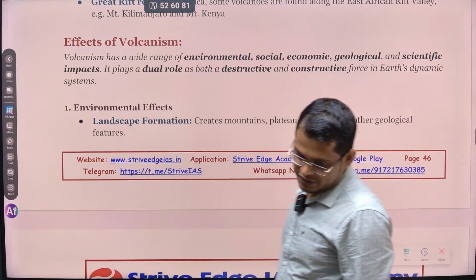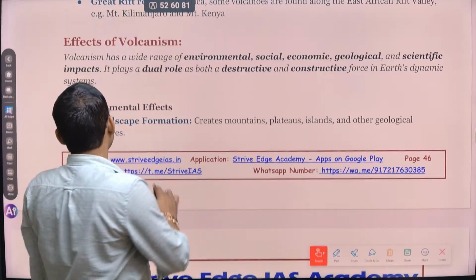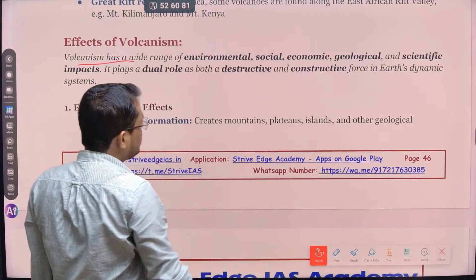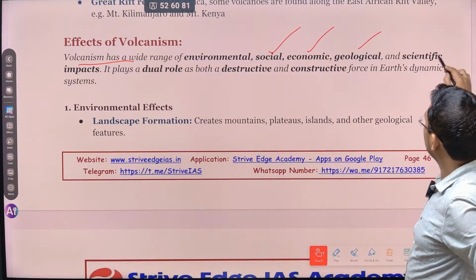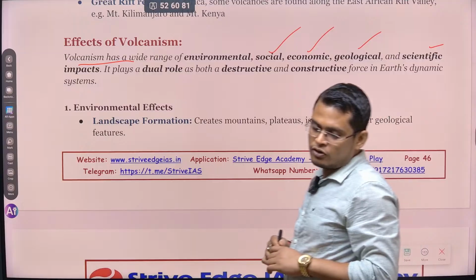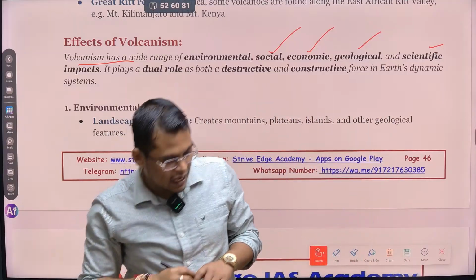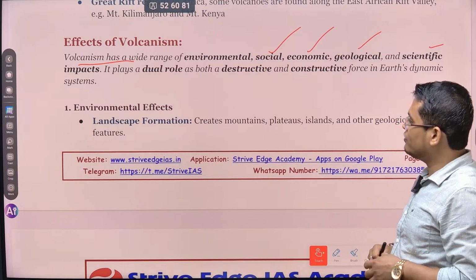So having discussed all these things, volcanism and volcanic eruption has happened repeatedly. So what are the effects, क्या इसका effect पड़ती है इंसान पे, उसके बारे में एक बार बात कर लेते हैं. So first, the volcanic impact is multidimensional. It can be environmental, social, economic, geological and scientific impacts. So they play a dual role. Some of the activities of a volcano are positive, constructive, helpful. Some activities are not that helpful. So we are going to see them one by one.